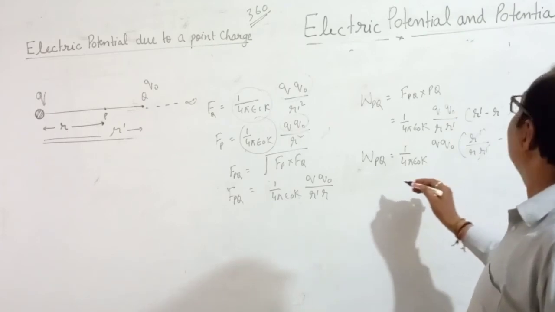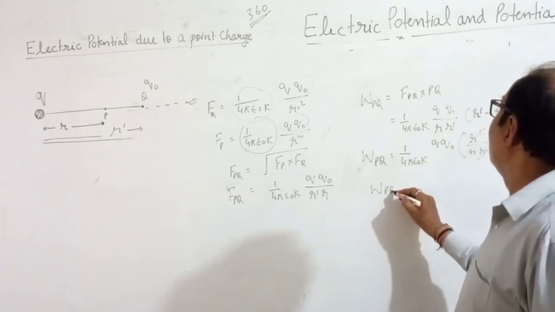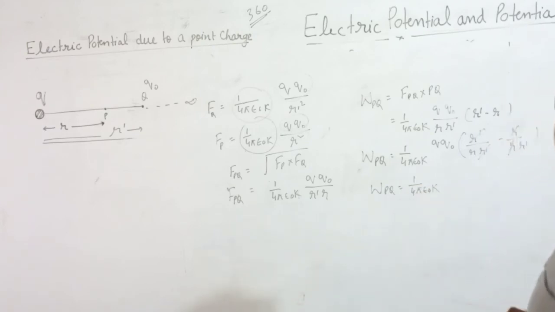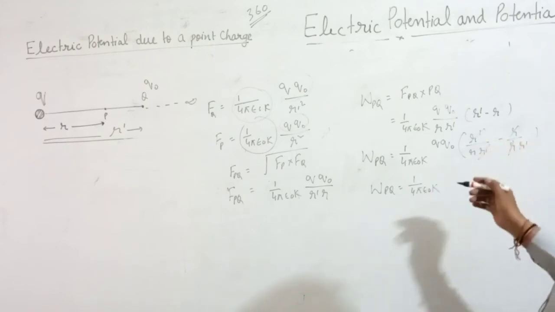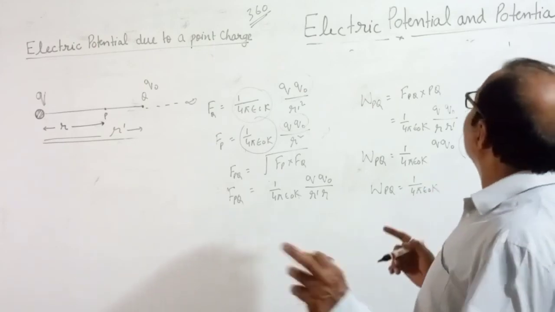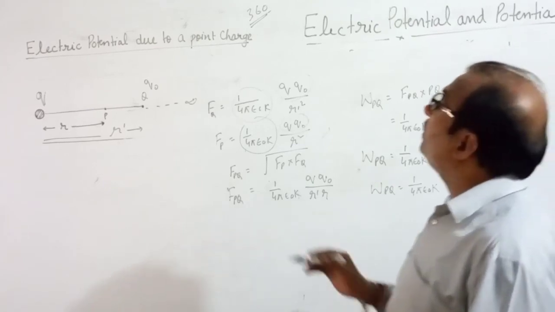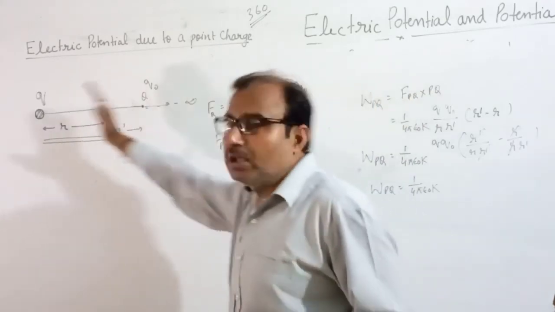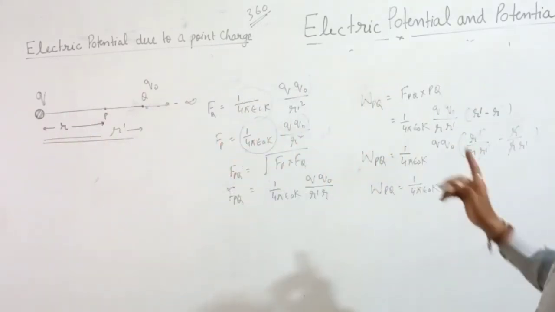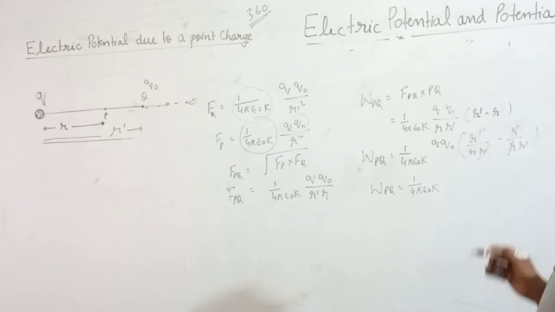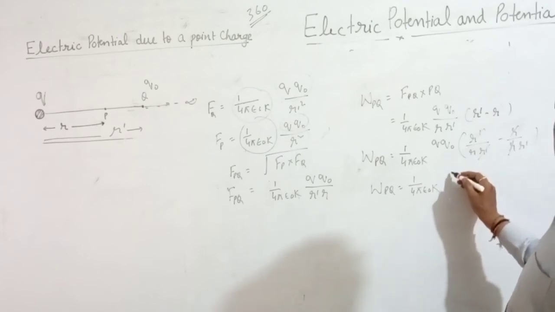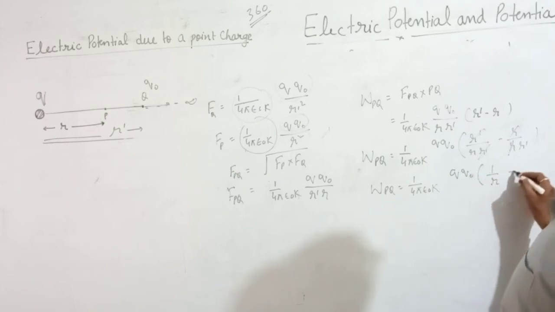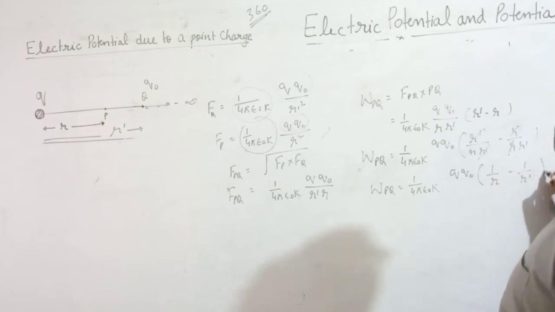So what you are going to get? W_PQ is 1 by 4 pi epsilon naught K. One more thing which we forget, you should remember that this force will act outward and you are taking charge inward. So force and displacement are in opposite direction. Q naught, 1 upon R minus 1 by R dash.